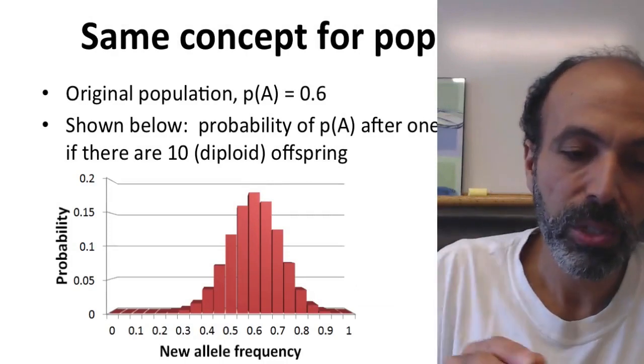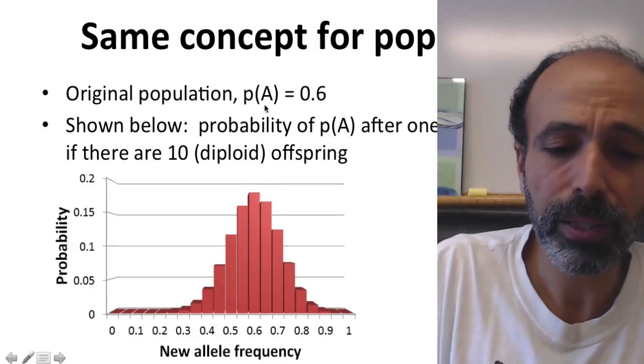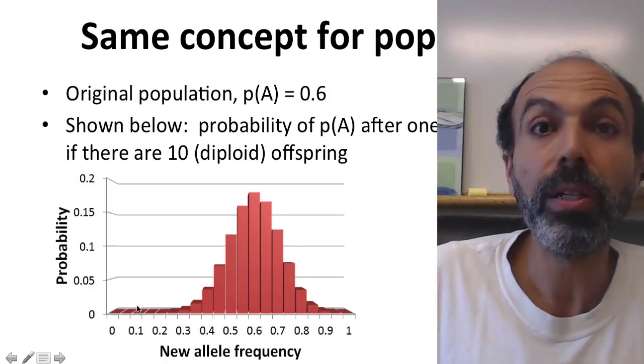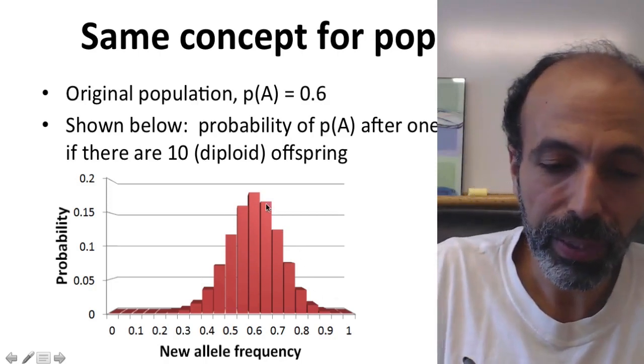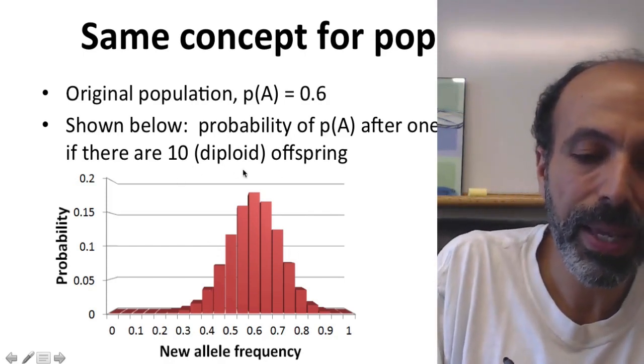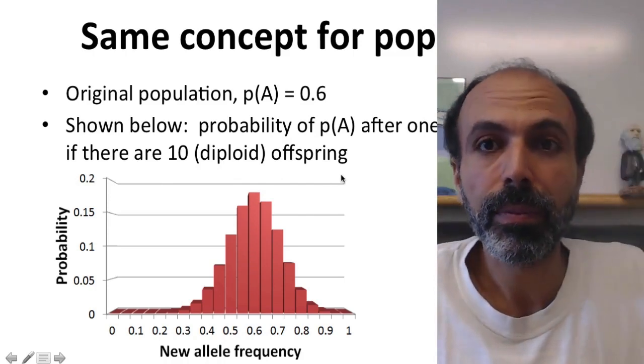Well, the same concept applies to populations. So if your original population has an allele frequency of big A of 0.6, you see below what would happen in one generation of genetic drift. The probability of having it greater than 0.6 versus less than 0.6 is about the same. And this is the case if you have 10 diploid offspring. Okay?